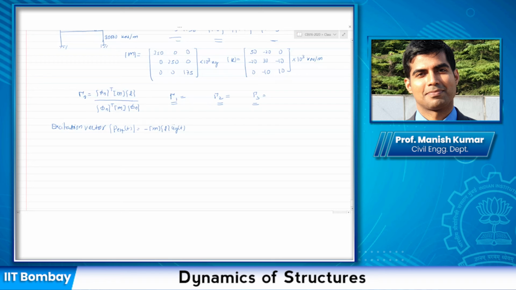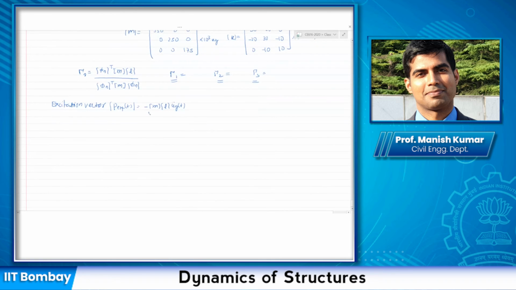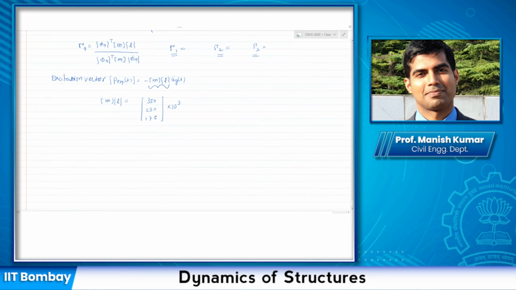Okay, so what do you need to do? Find out the expansion of this vector. That is the next step. What is your M times L? M times L would be simply 350, 250 and 175 times 10 to the power 3. So you need to find out what this vector is.